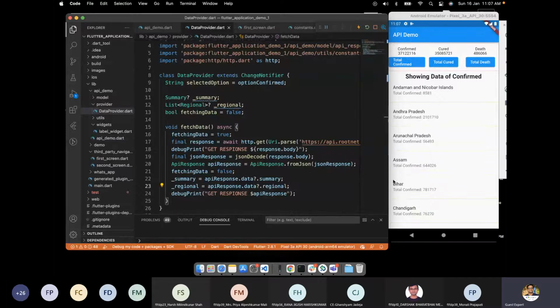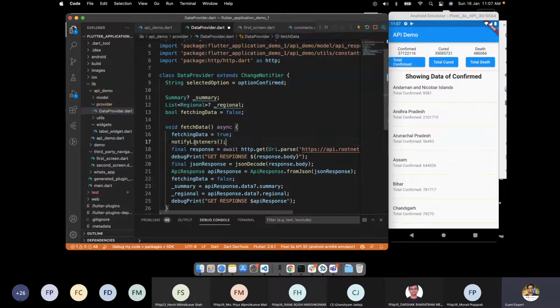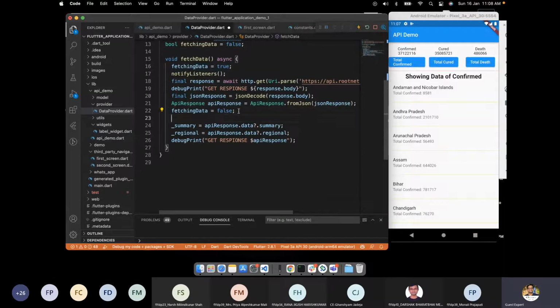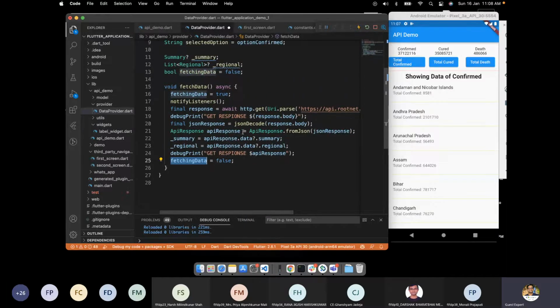So as soon as we want to refresh the UI, I need a setState. But in the provider, we can use a method called notifyListeners. So here I'll call notifyListeners because I'm changing a particular state, fetching data from false to true. Once it has been done, I'm again doing this thing true. But I will do this below this line, because once this data has been set, I will call, hey, fetching data is equal to false. So just go, data is fetched, and now use this data. So this is the one thing.